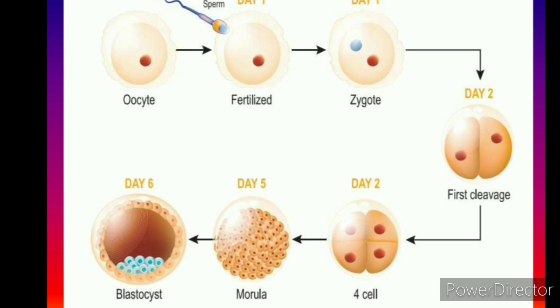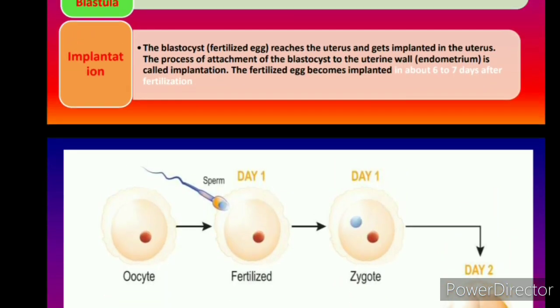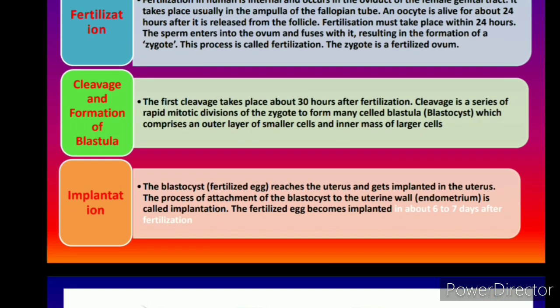Then after that what happens? There's a blastocoel. Blastocoel is the liquid space which is present, and this is the formation of the layered blastocyst. Now we will move to this blastocyst. See, the first cleavage takes place about 30 hours after fertilization, and cleavage is a series of rapid mitotic divisions.